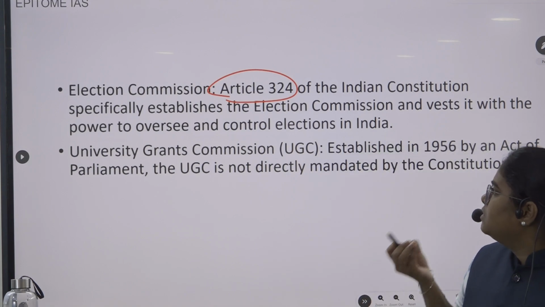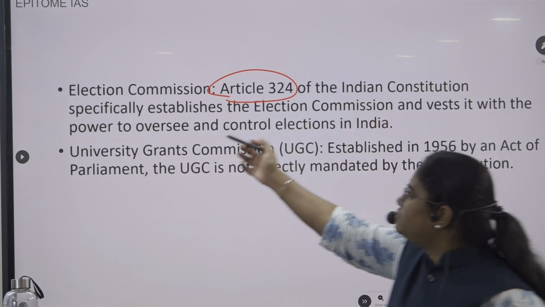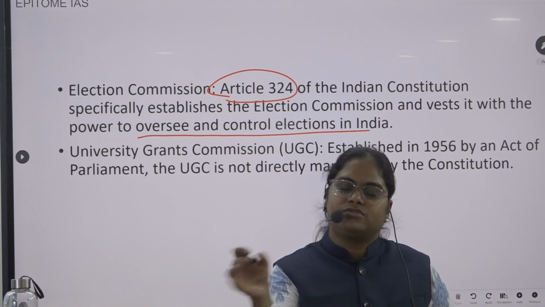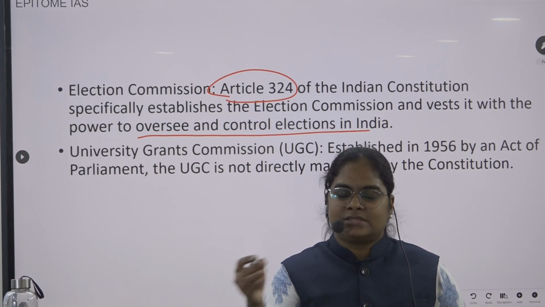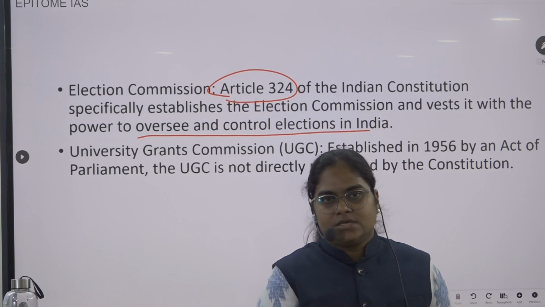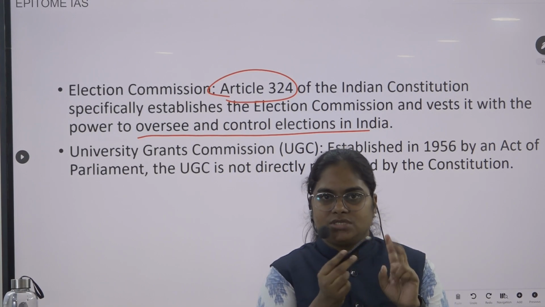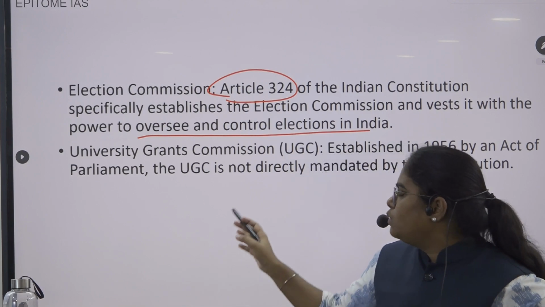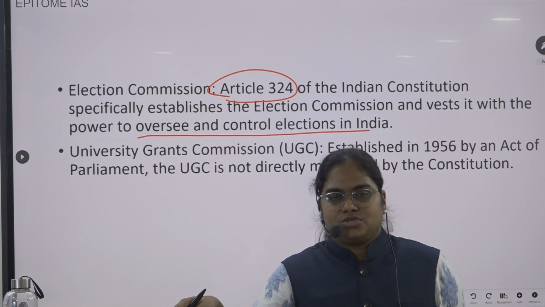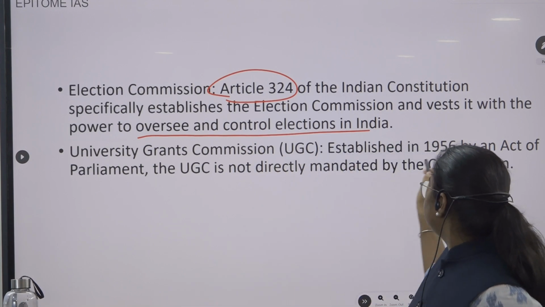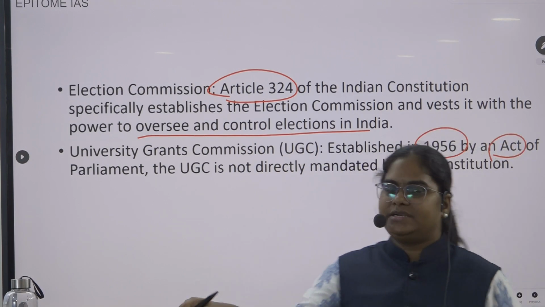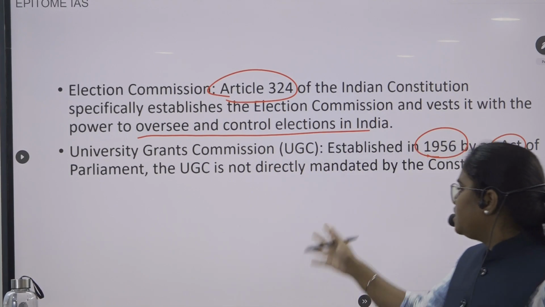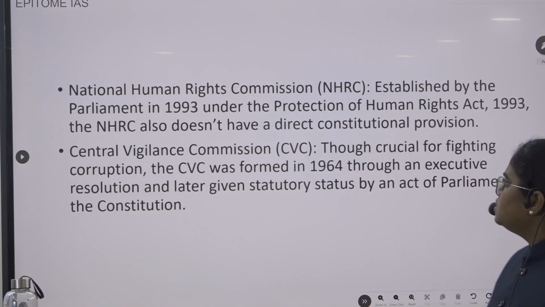And what is the major purpose of the Election Commission of India? To oversee and conduct elections in India. This is its major function, and it is a 3-member body. We already read this. What are the members? Chief Election Commissioner and 2 other election commissioners, totally 3 members. Now, what about the University Grants Commission? Technically, the University Grants Commission was established by an act of Parliament. It is a non-constitutional body, and it is not directly mandated by the Constitution.